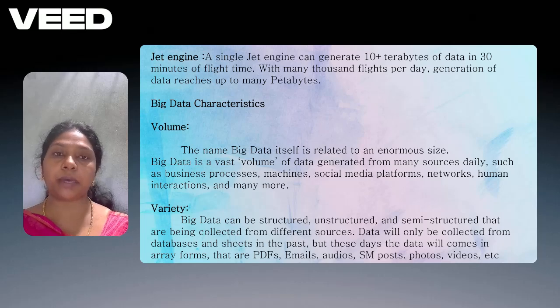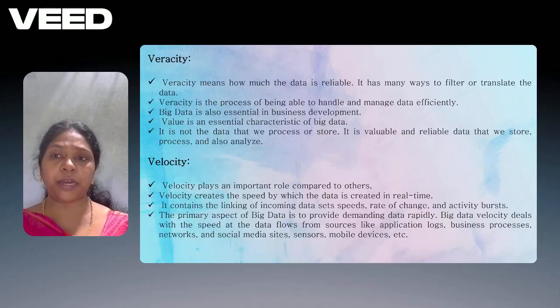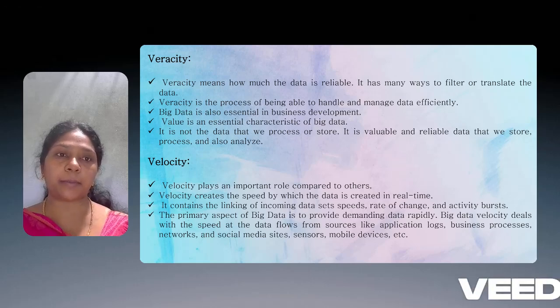The characteristics of big data are of three types. One is volume, another is variety, and another is veracity and velocity. Volume: from the name big data itself, you can easily see the size. It is such a huge volume of data. Variety: big data comes under semi-structured as well as unstructured data. Veracity means how much of the data is reliable and how we want to filter or translate the data. Veracity is the process of being able to handle and manage the data efficiently.